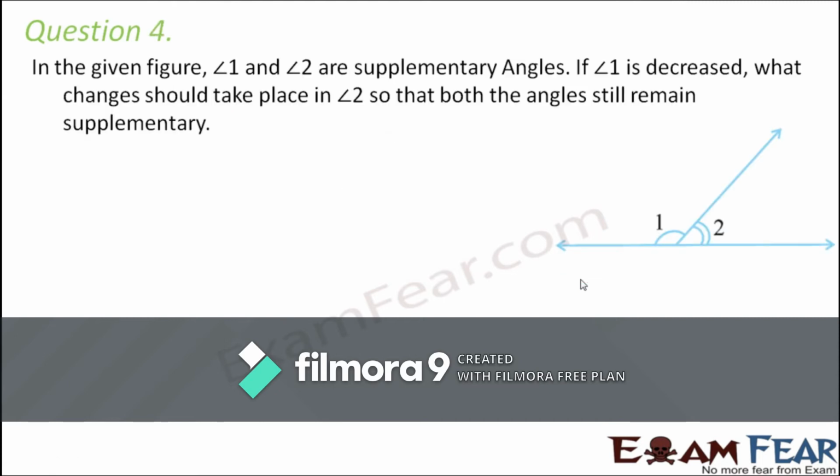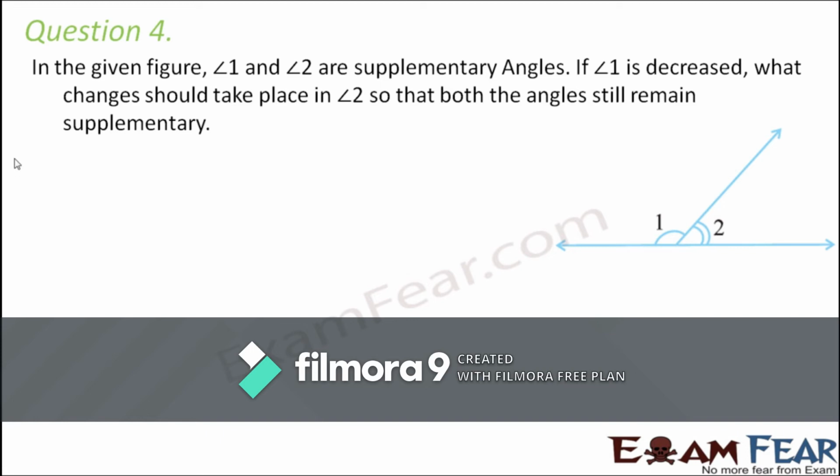Question number 4. In the given figure, angle 1 and angle 2 are supplementary angles. If angle 1 is decreased, what changes should take place in angle 2 so that both the angles still remain supplementary?